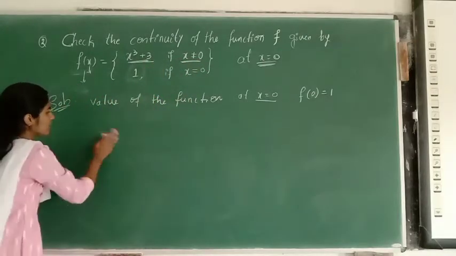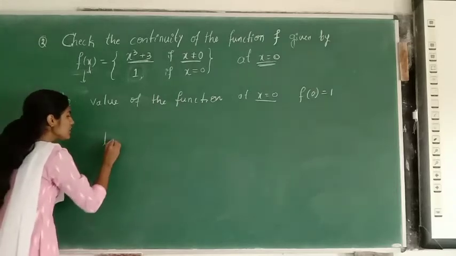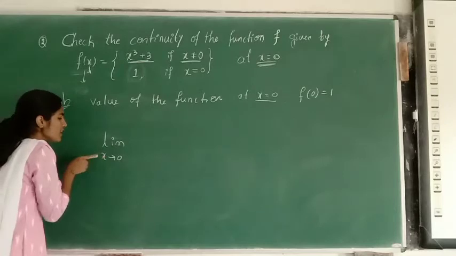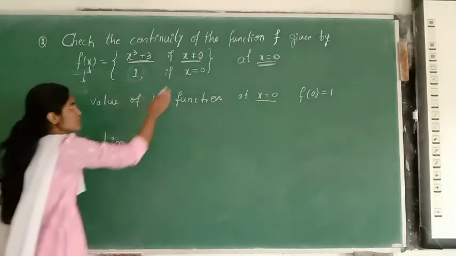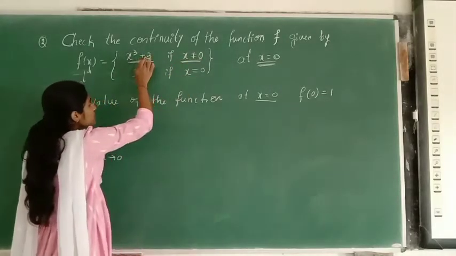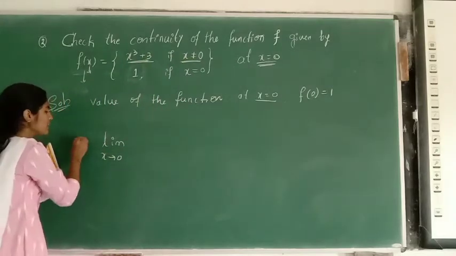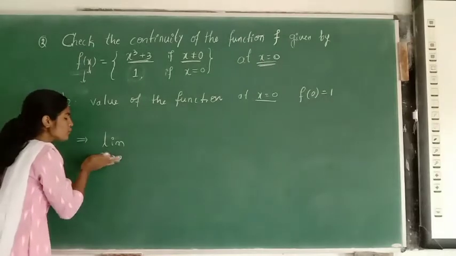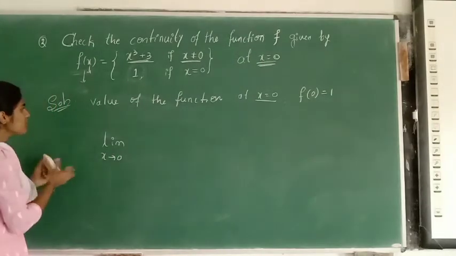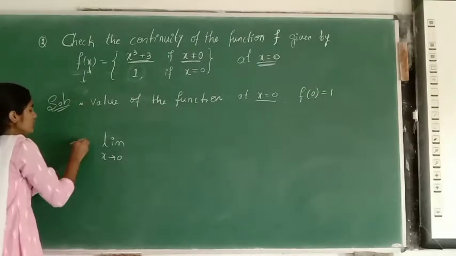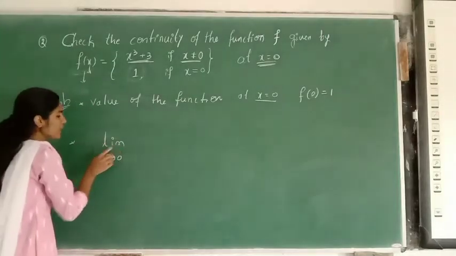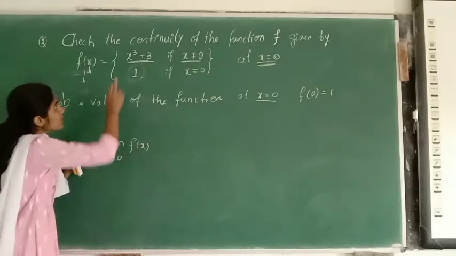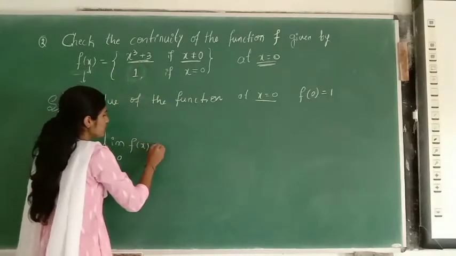So now the limit of the function when x is not equal to 0 is x cube plus 3. Okay, limit x tending to 0, so when x approaches 0, with x not equal to 0, it is x cube plus 3. I told you that we check around the point, explaining the limit. So when x approaches 0, what happens is to be checked, that is the limit of the function, limit x tending to 0 f of x, that is x cube plus 3.